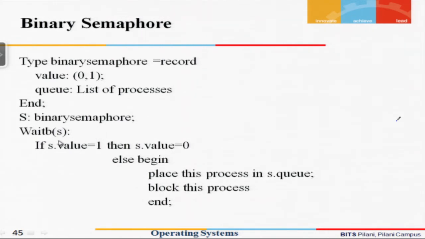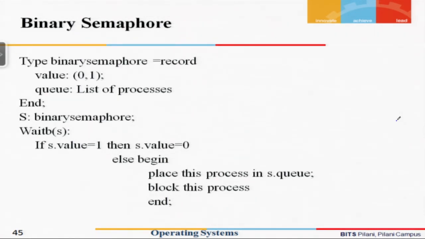This function checks if the value of S dot value is equal to 1, then it decrements. As we have seen, the wait operation is essentially a decrement operation. So if the value of the binary semaphore variable is 1, then it gets decremented to 0. Else, if the value of the semaphore variable is already 0, then we cannot represent a minus 1, since it can only represent 0 and 1.